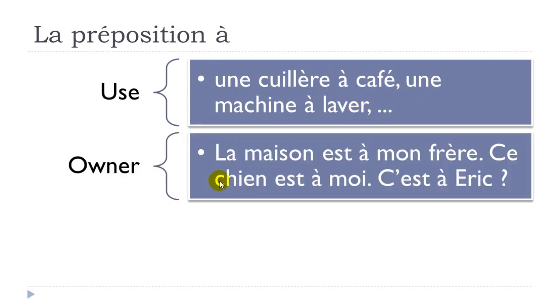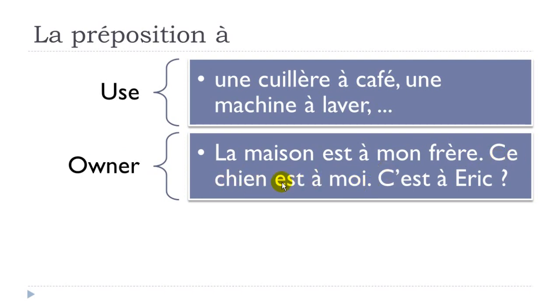Another option would be the owner. If you want to say la maison, the house, est à mon frère, belongs to my brother. In that case we use this être, to be, and then à here, mon frère, my brother. Well then you could say ce chien, this dog, est à moi, is mine.